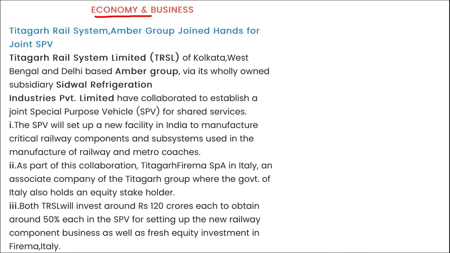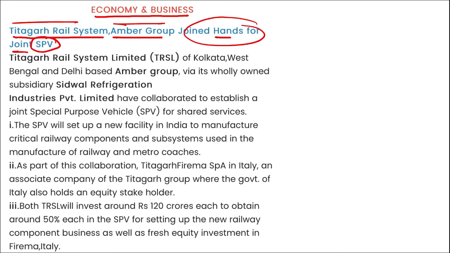Next is economy and business. Recently, Titagarh Rail Systems and Amber Group have joined hands for a joint special purpose vehicle. I repeat, recently Titagarh Rail Systems Limited and Amber Group both have joined hands for this special purpose vehicle. Titagarh Rail Systems, which is in Kolkata, West Bengal, has signed a contract with Delhi-based Amber Group via their subsidiary Sidwal Refrigeration Industry Private Limited, and they have collaborated to establish a joint special purpose vehicle for shared services.